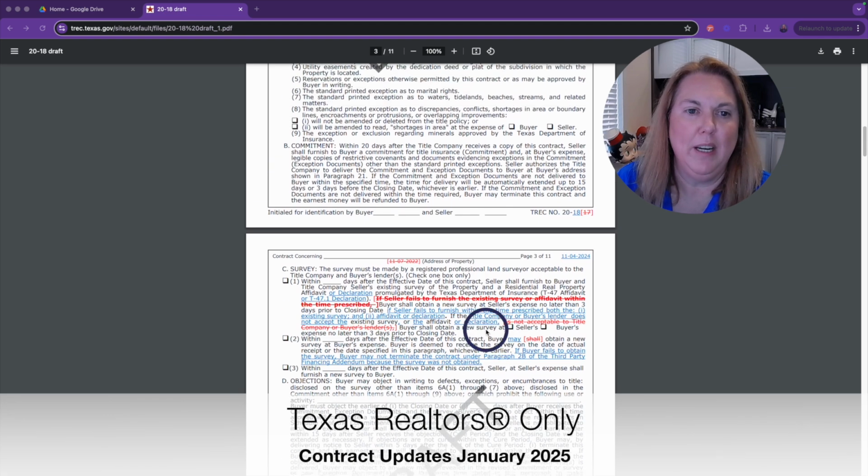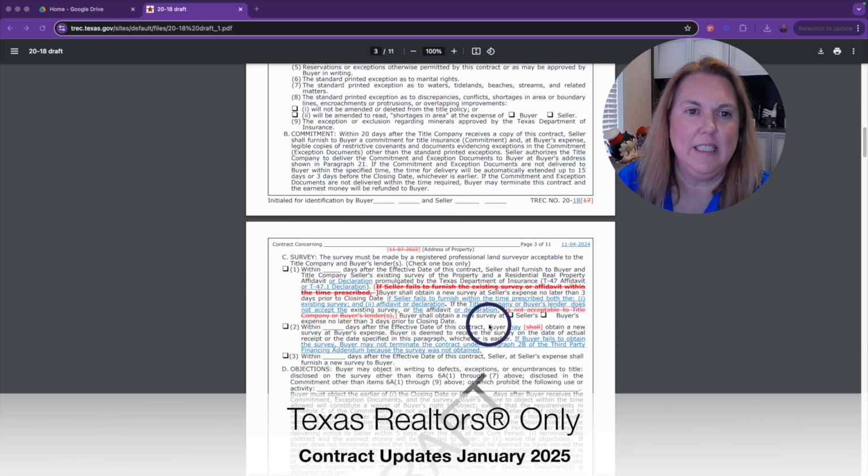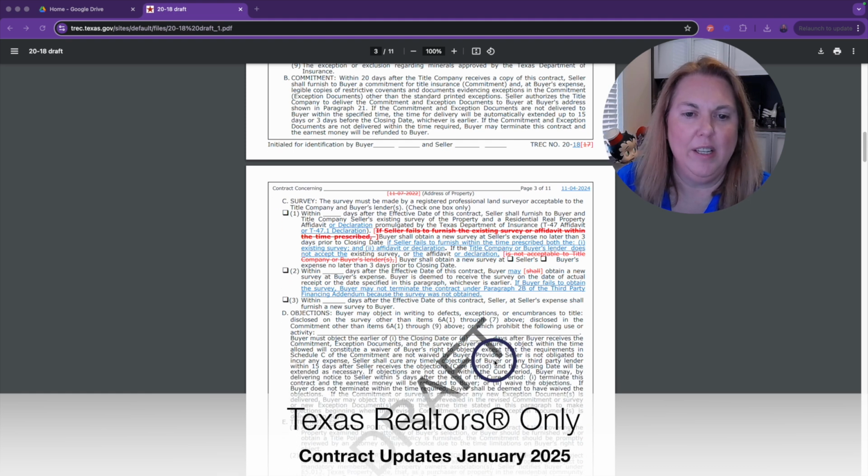So under paragraph 6C, under the survey, you can see that because the T47 is being changed from an affidavit to a declaration, where we have both now, you can do the affidavit that has to get notarized, or you can do the declaration that doesn't need notarization. So because of that, they've added that here, that you can use the affidavit or declaration.